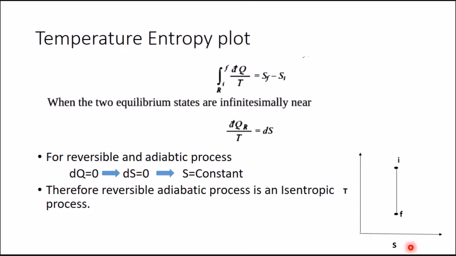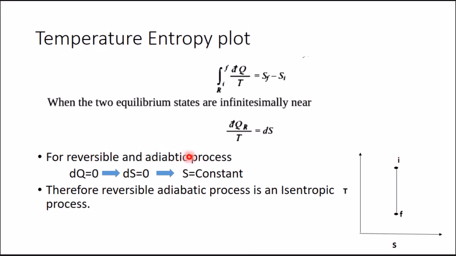For the temperature-entropy plot, we got the equation for a reversible process: integration I to F dq by T is equal to Sf minus Si, and if I and F are infinitesimally near, then dq reversible by T is equal to ds. Now suppose the process is a reversible adiabatic process.